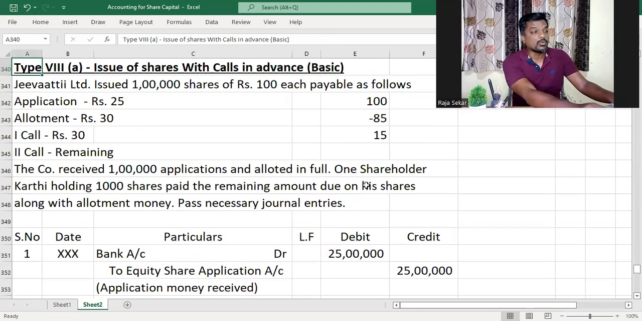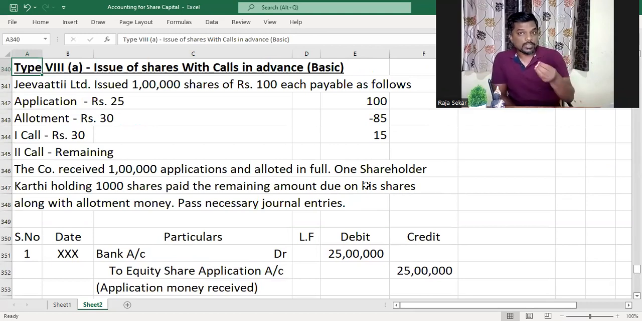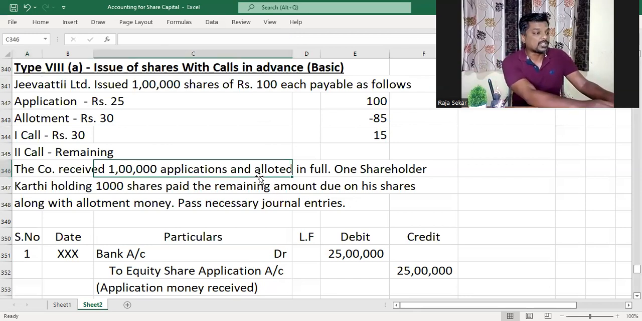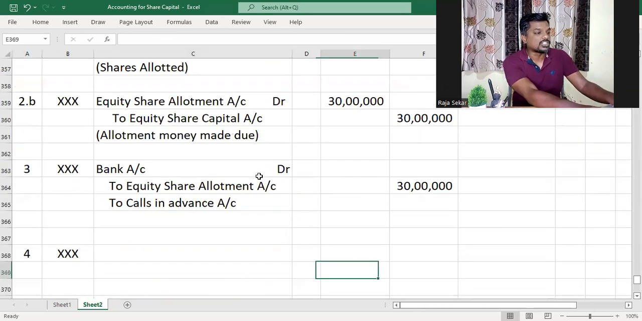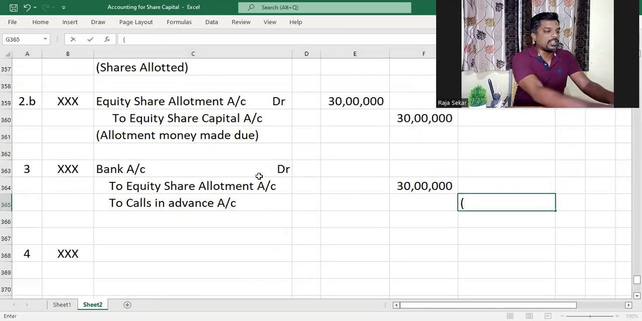Now, how much would Karthi have paid in advance? He paid the remaining amount due along with allotment money, right? So the remaining amount due would be the first call money and the second call money. First call is 30 rupees and second call is 15 rupees. So per share, 45 is the remaining amount due after allotment. That 45 is the amount that Karthi paid in advance. Understood, my dear children? So Karthi paid 45 rupees per share in advance, and Karthi is holding 1000 shares. So the calls in advance would be 1000 shares multiplied by 45.